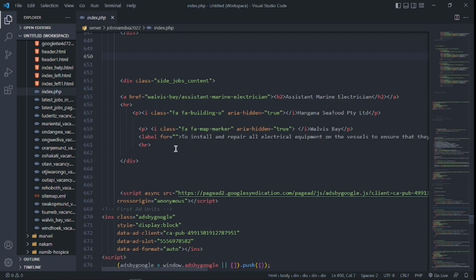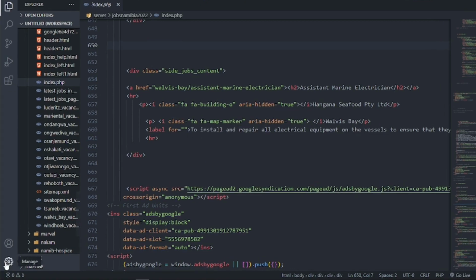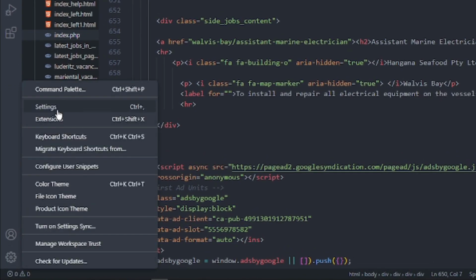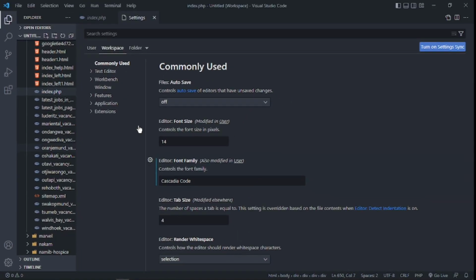Now, as you can see, I already have my Visual Studio open up here. The default font for Visual Studio Code is Cascadia Code. So let's say you want to use a different font or your favorite font. What you can do is come to this icon here, right click on that, and then click on Settings, and as you can see, it has opened up.